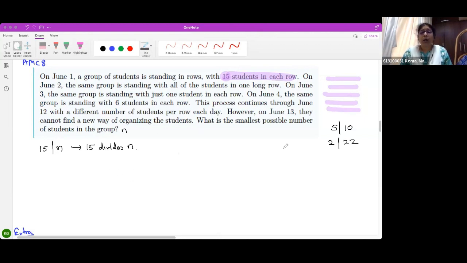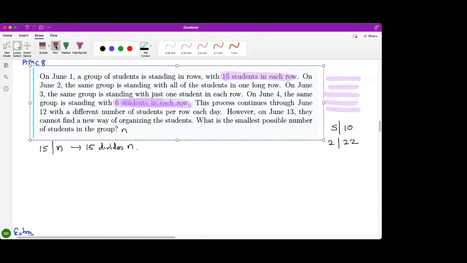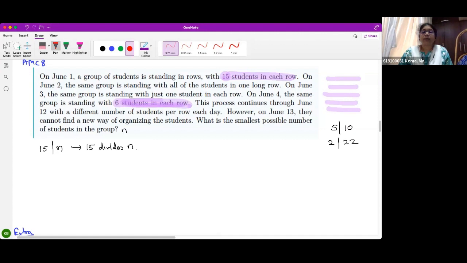On June 2, the same group is standing, all the students in one long row. So a single long row. On June 3, the same students are standing with just one student in each row. On June 4, the same group is standing with 6 students in each row. What do you mean by 6 students in each row? Who will tell me? 6 divides n. Correct. So I have 15 divides n and 6 divides n.